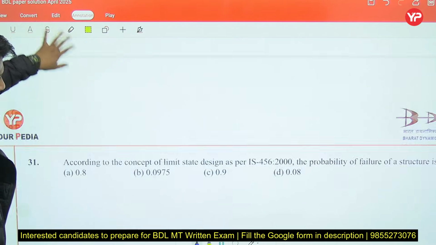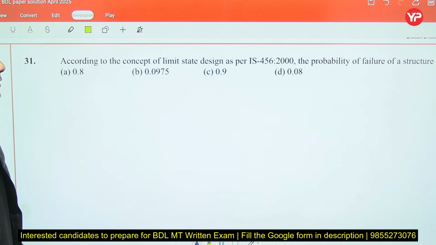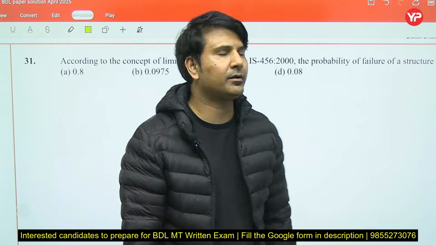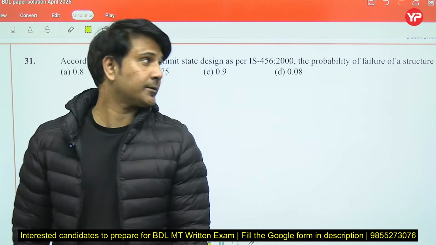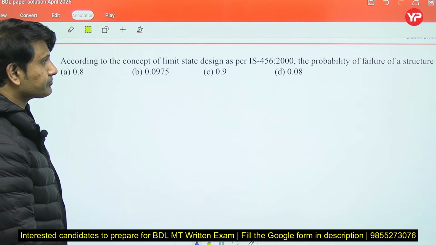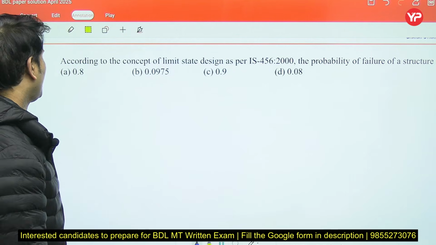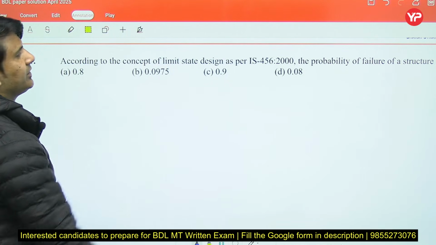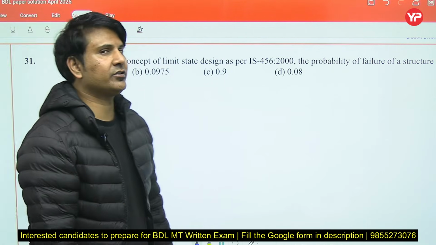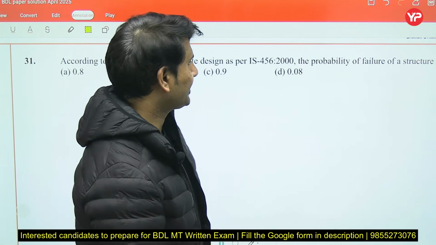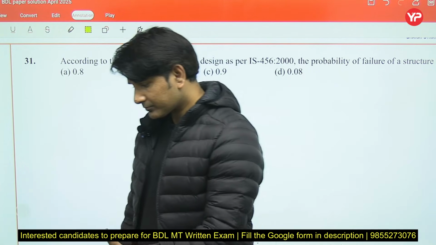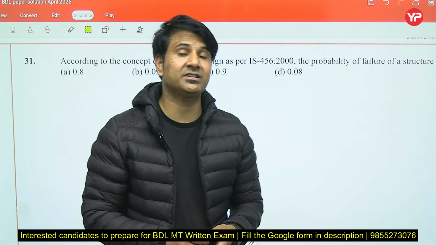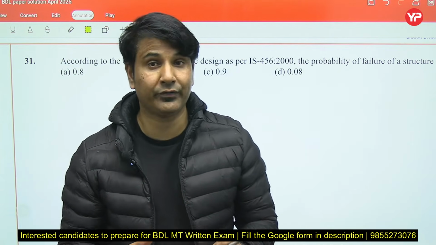Okay. Next, according to the concept of limit state design as per IS 456-2000, the probability of failure of a structure is, so they have given options 0.8, 0.09, 0.9, 0.08. First of all, you have to understand the criterion for material characteristic strength. 5% of test results are expected to fail.